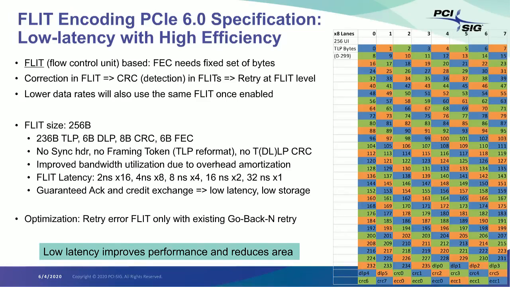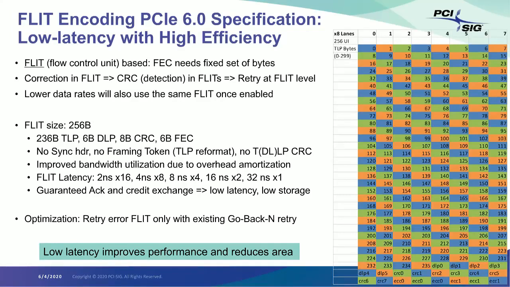Now, the first 236 bytes of TLP can accommodate one TLP, or many TLPs. If you have a very long TLP, it can span across multiple FLITs. So think of it as the first 236 bytes being reserved for the transaction layer. It has to send transactions. And because there is no framing, the transaction layer is responsible for stuffing with no-op TLPs if it cannot send a useful TLP.